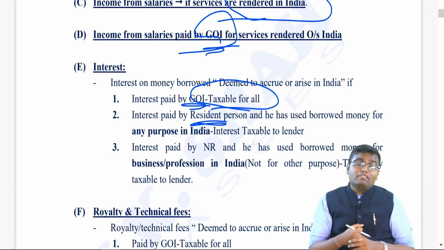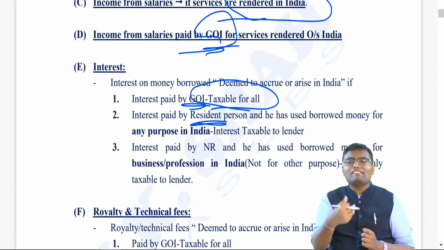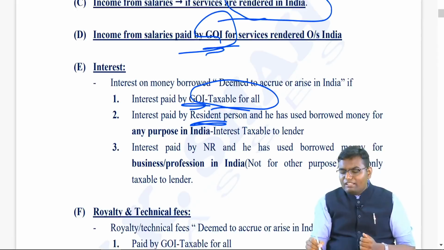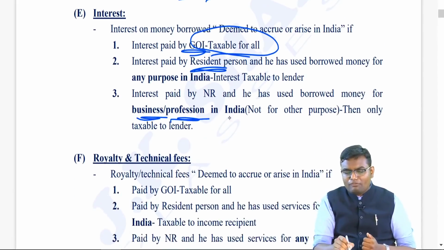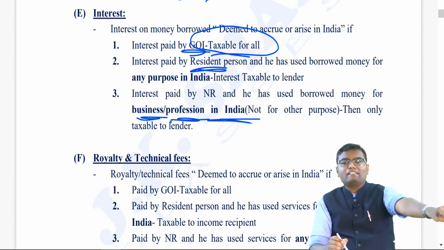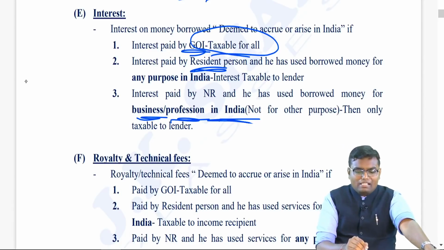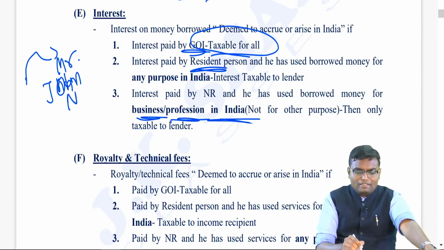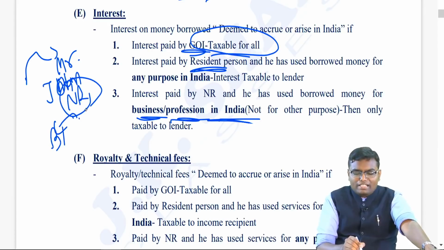But let's say you have given the money to a non-resident, the borrower is a non-resident, and if he is using the money to start a business or profession in India, then only your interest income will be taxable in India. Let's say I am a resident person, I have given the money to Mr. John. Mr. John is, let's say, a non-resident. That non-resident is using the borrowed money to start a business in India. Then whatever interest he is paying to me, that will be taxable in India.